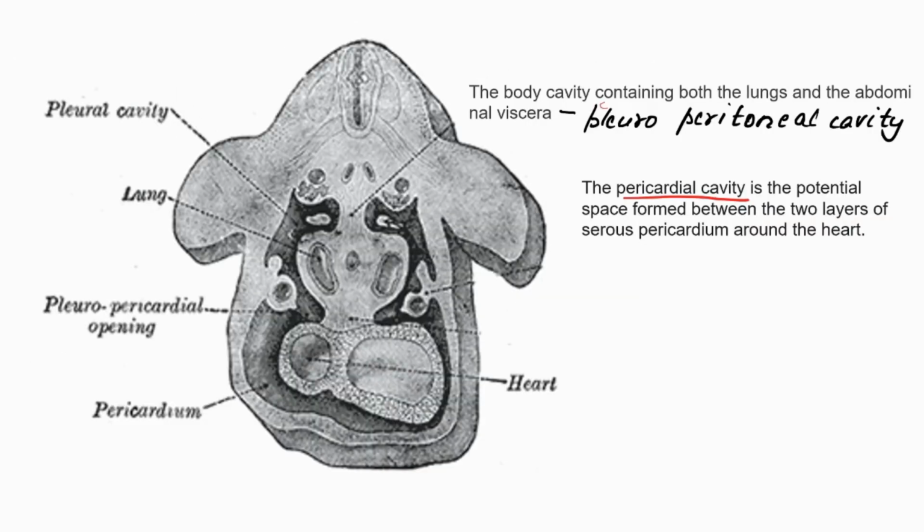Here, pleuroperitoneal cavity means a cavity enclosing the lungs and abdominal viscera. In that space, the structures present are lungs and abdominal viscera, the abdominal organs. So I think you understand that pleuroperitoneal cavity is a cavity that holds lungs and abdominal viscera.